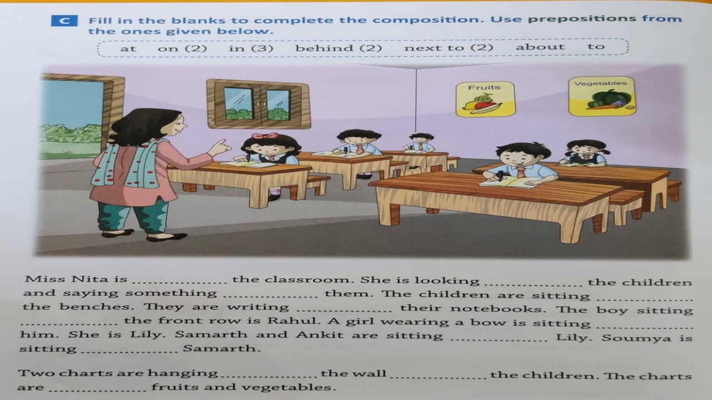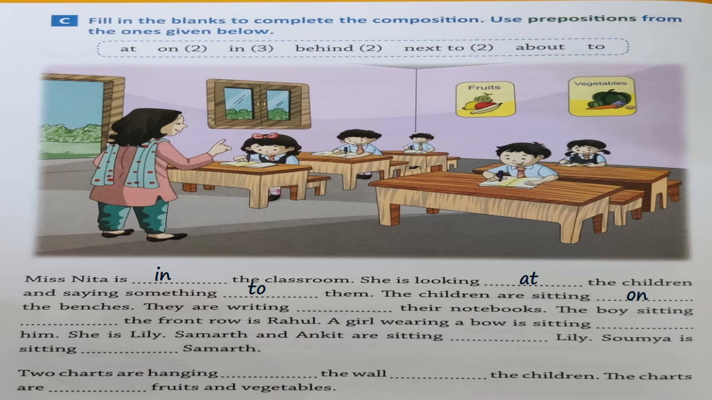Miss Neeta is dash the classroom. She is in the classroom, right? She's inside the class, okay? So, in the classroom. She is looking, where she is looking? At the children and saying something to them. You tell something to someone, okay? So, to them. The children are sitting on the benches.